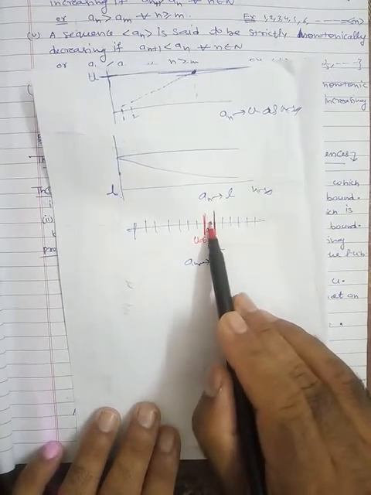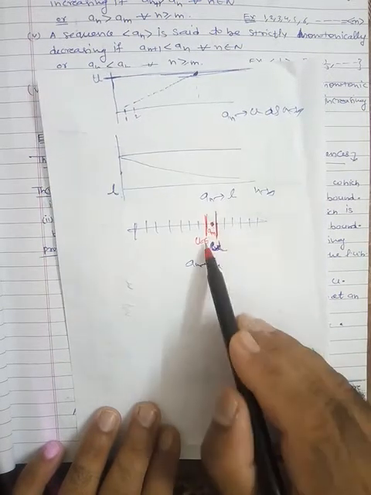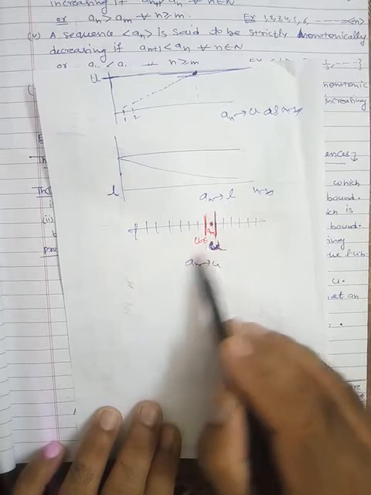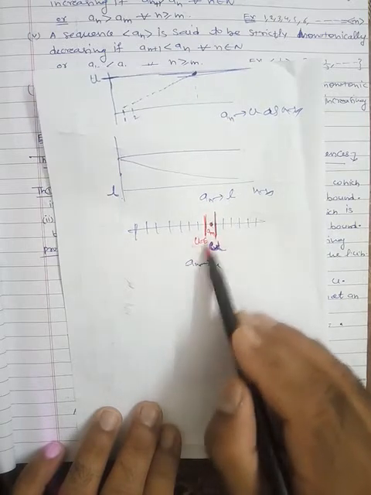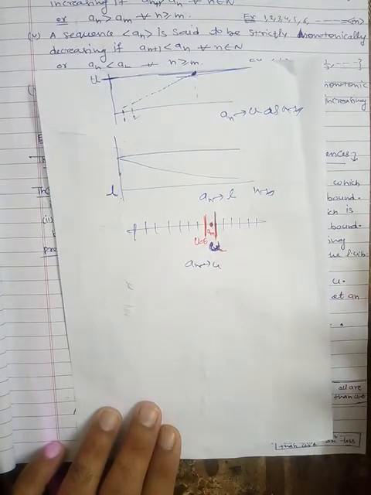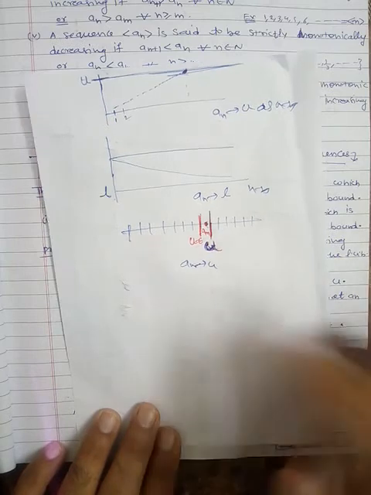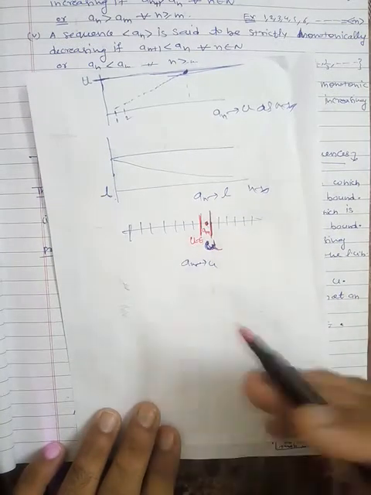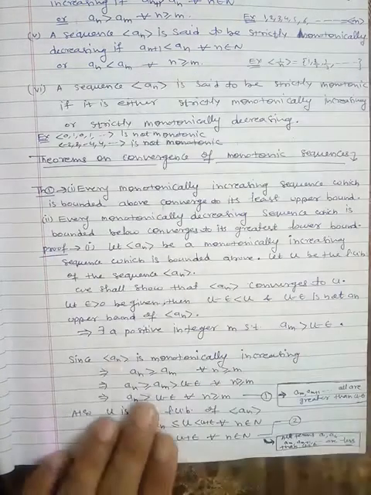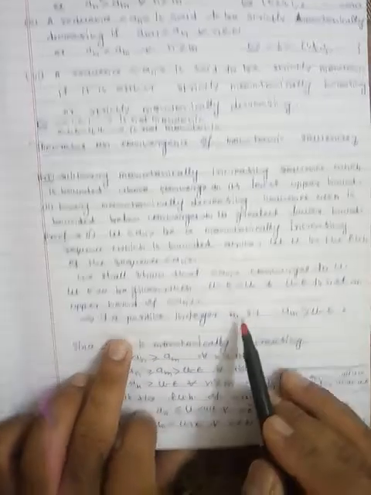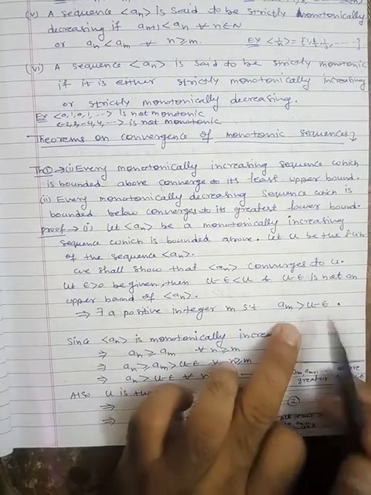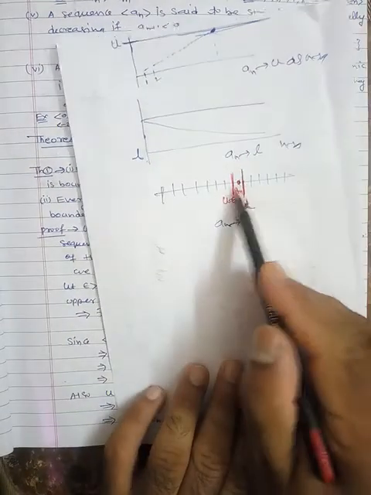There is a term which is greater than that. That's why u minus epsilon will not be an upper bound, and since this is not an upper bound, there is no meaning of least upper bound. So u minus epsilon is not even an upper bound. That's why there exists a positive integer m such that am is greater than u minus epsilon, and here we have shown this, am is greater than u minus epsilon.